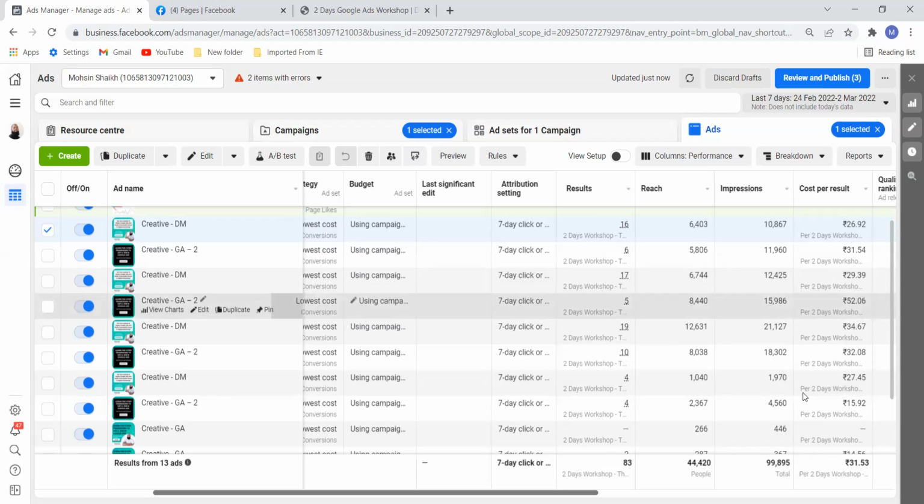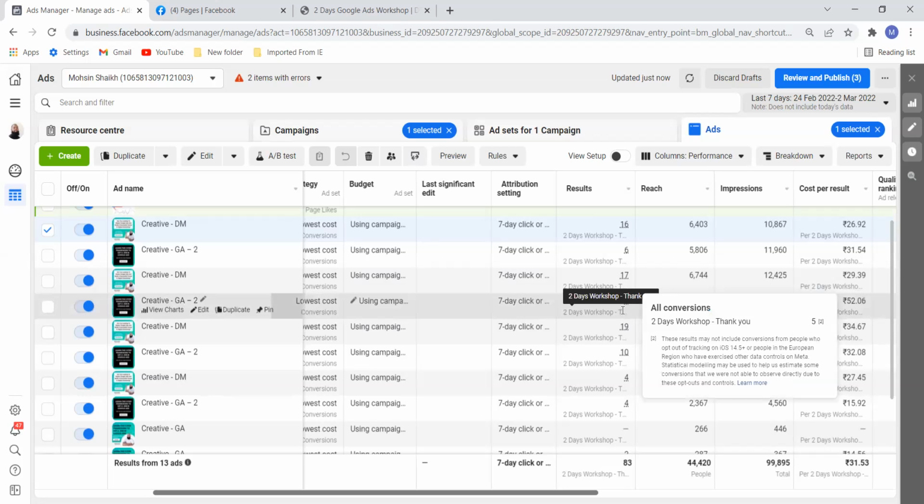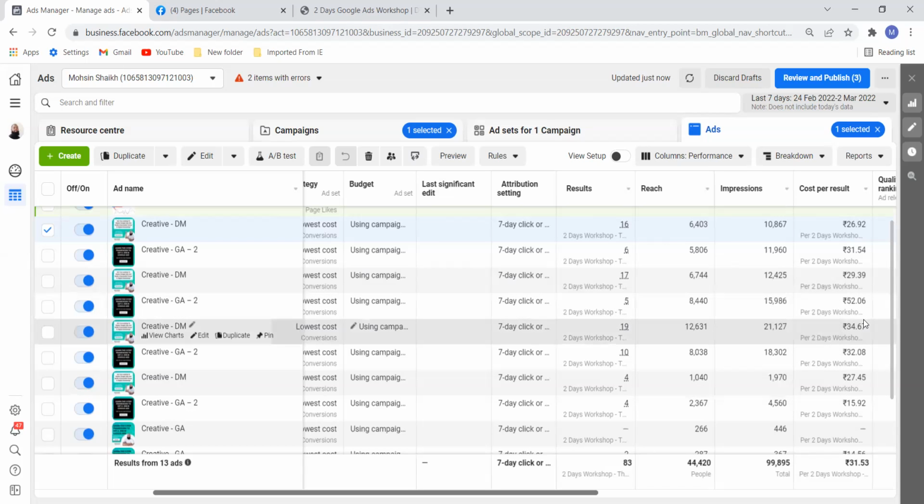So it all depends. And this went high, see this 5, because I was testing this till 2nd of March and later I forgot to extend the date. If you forget to extend your date, the ad stops, and when the ad stops, definitely the price will go up.